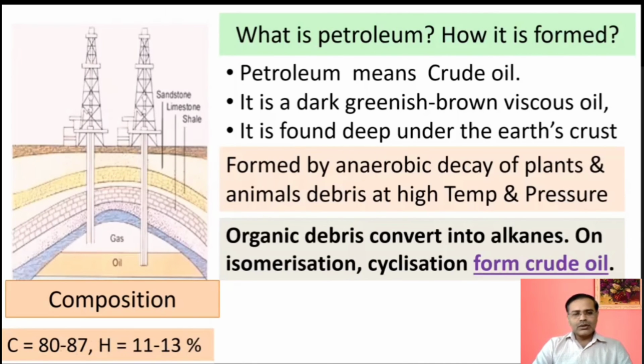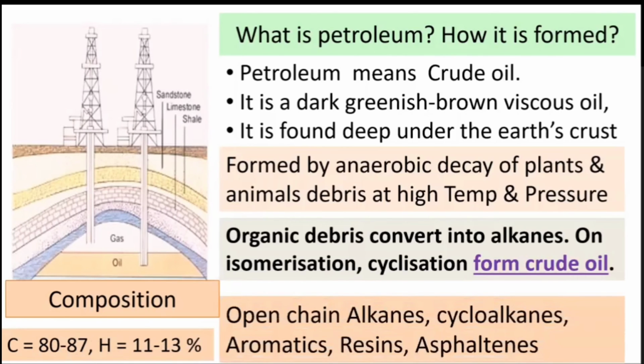As it is elemental composition, some molecular composition is also there. It contains open chain alkanes, cycloalkanes, aromatic compounds, resins, and asphaltenes. Asphaltenes are polycondensed aromatic compounds. It means resins are polycondensed a number of times, where the condensation occurs, and such polycondensed aromatic compounds are called asphaltenes. So it is the basic part.